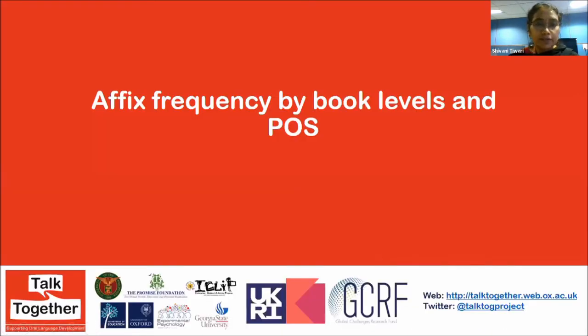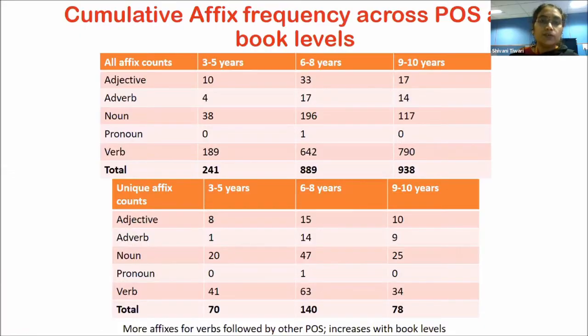Moving on to the affix frequency we obtained by book levels and parts of speech. These two tables present the cumulative affix count by parts of speech and the book levels. The top table represents the overall affix counts across these parts of speech and book levels. So we can see that there was an increase in trend with the book levels.